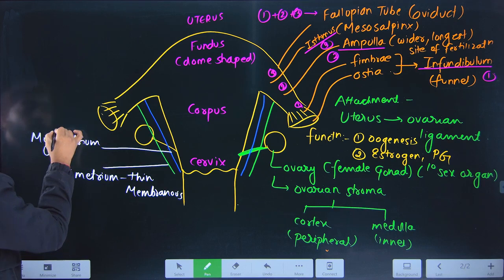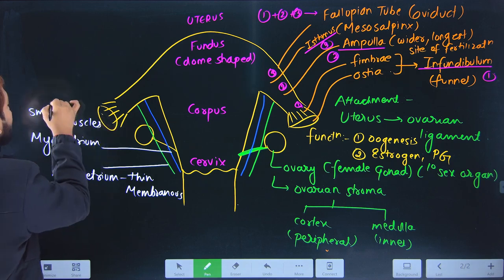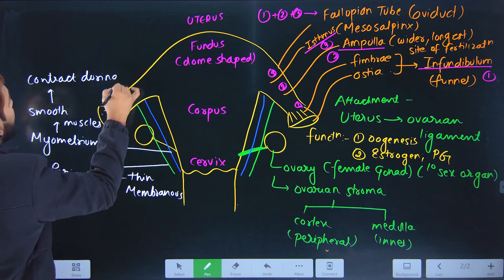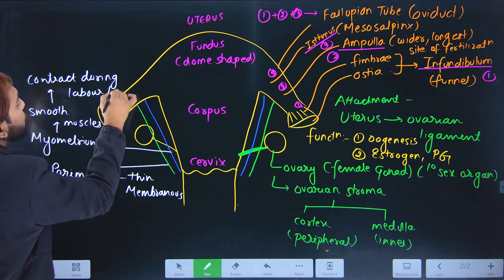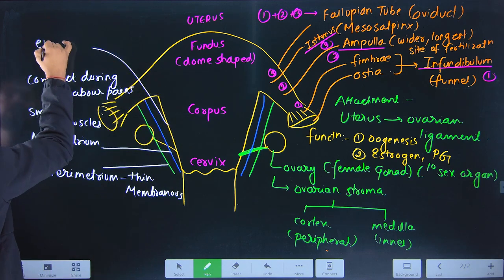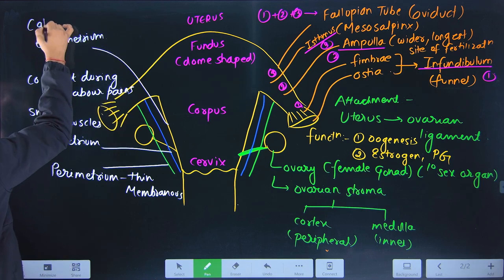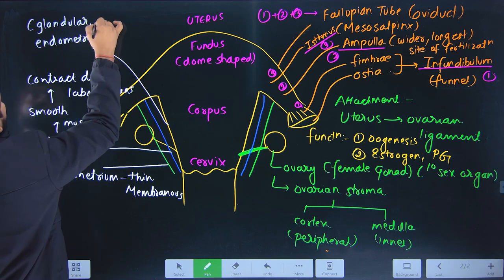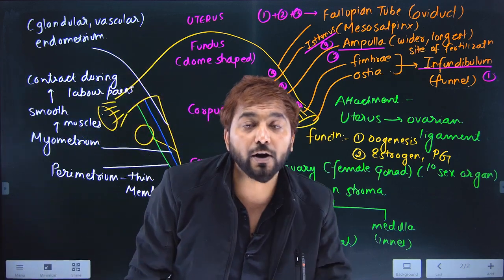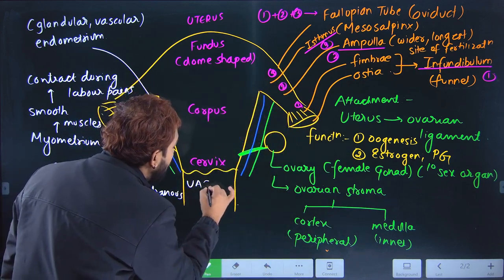Myometrium has smooth muscles, and these contract during labor pains so that the baby is pushed forward. This is the second layer, and this is the third layer. This one is the endometrium. Endometrium is glandular as well as vascular because it has blood vessels, and these blood vessels rupture, and the menstrual fluid comes out through this particular part. This part is called the vagina.